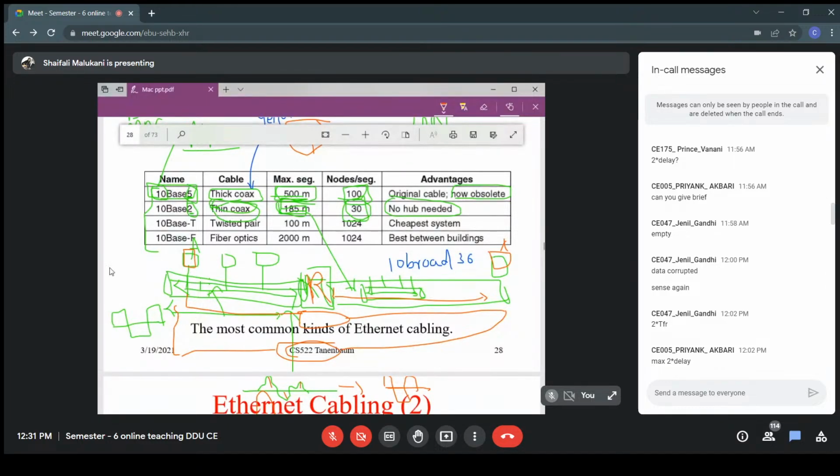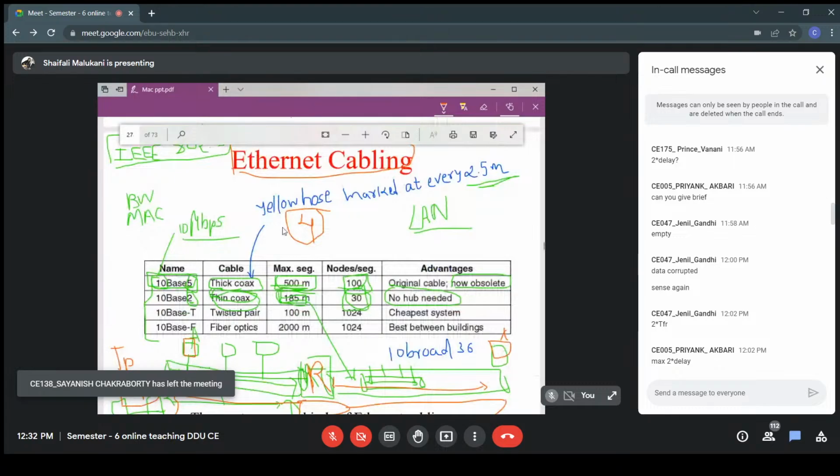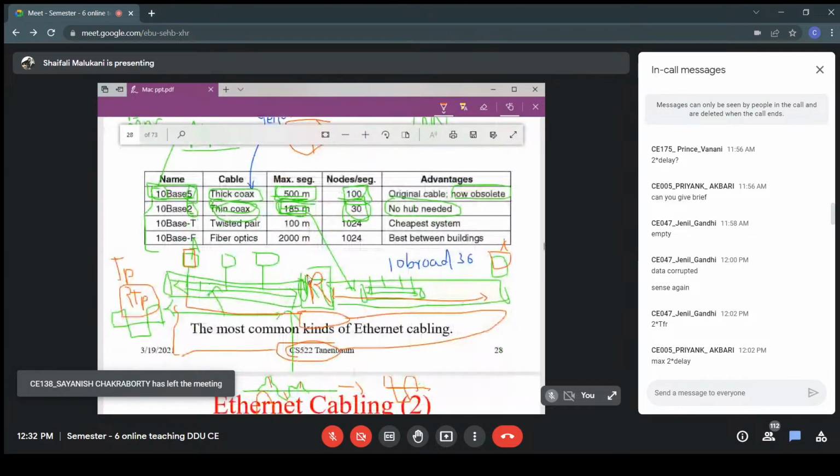So I have to keep my propagation time in limit, so that my two-time propagation time will be in limit, so that my minimum frame size will be in limit. Otherwise I need to have a huge frame size. I cannot have a huge frame size, right? Because if my two-time propagation is huge, then I have to keep my frame size up to two-time propagation time. So what is the limitation? At max, you can use 4 repeaters, so that your propagation time will be in limit, and hence the two-time propagation time will be in limit, and hence frame size will be in limit.